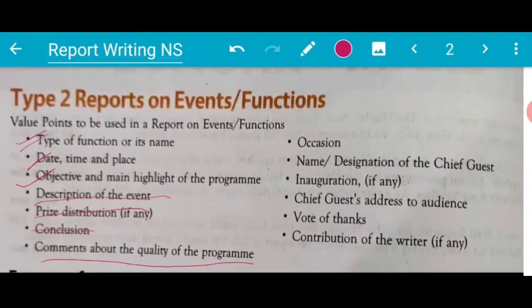In the type of function, you can give the name, then the occasion, the name and designation of the chief guest, and the objective and highlights of the program, like inaugurations if any, right, and then the chief guest's address, what he spoke there, and then the vote of thanks and contribution of the writer if any. This last point is not that important, but you have to complete the report with the vote of thanks. Okay, so just take a screenshot of this and note it down in your notebook. These are very important points to be followed in writing a report.